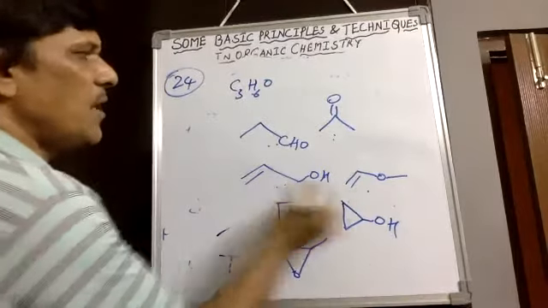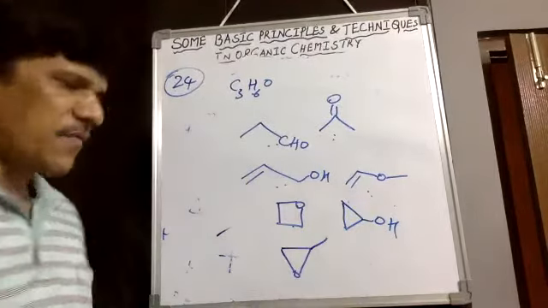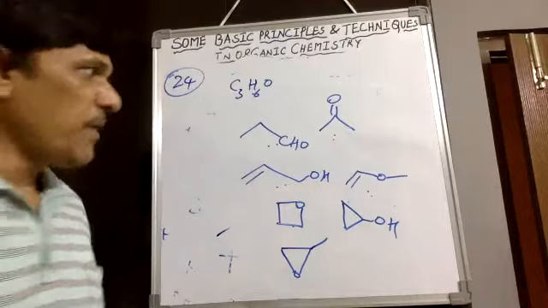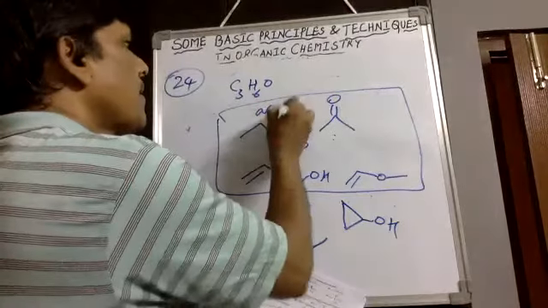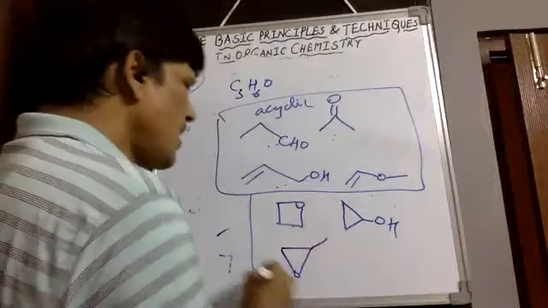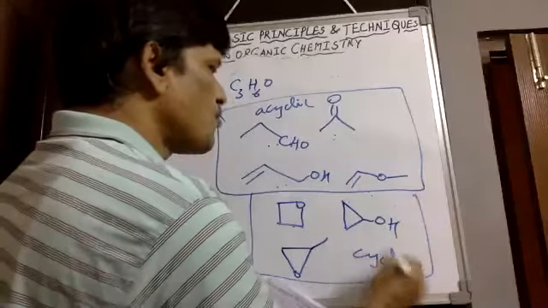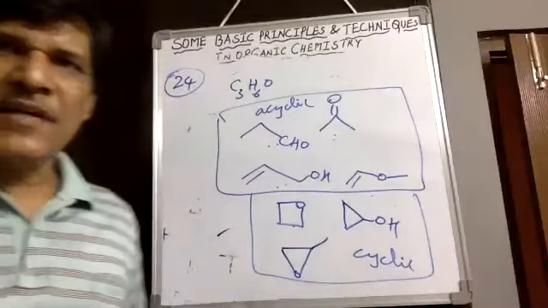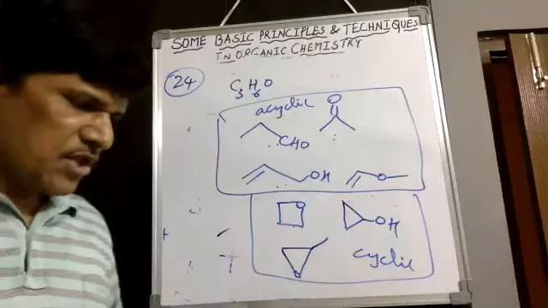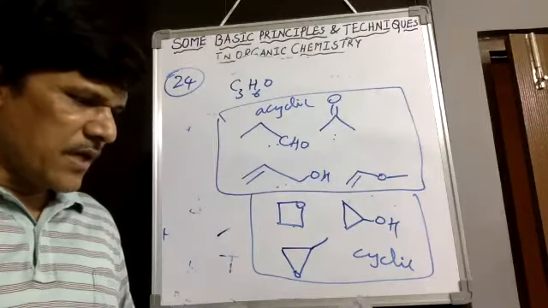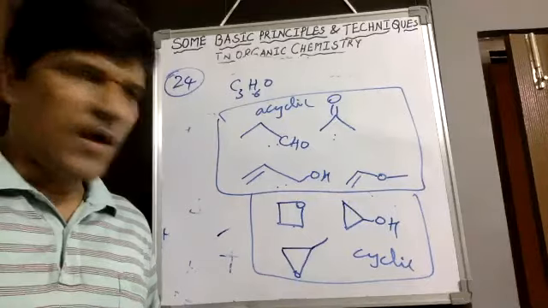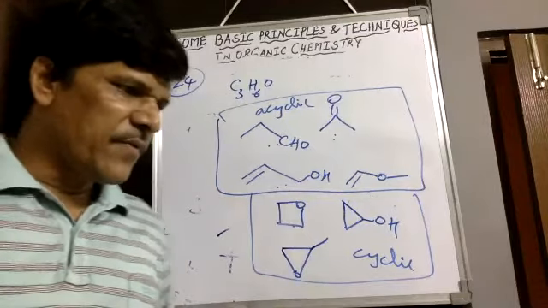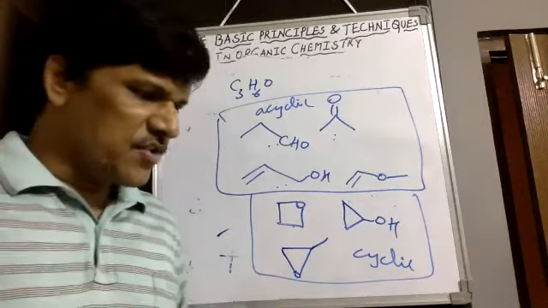Therefore 7 types of acyclic, open chain compounds, and these 3 are cyclic compounds. Therefore, that we would take as the total number of isomers with this same formula. That is 7, the B answer is correct.